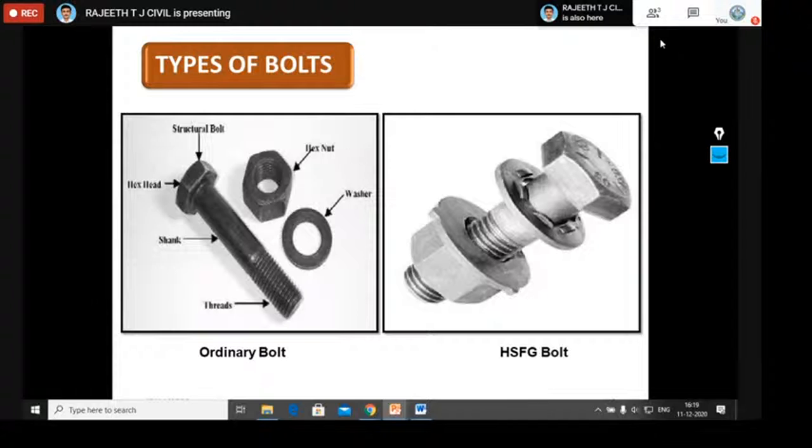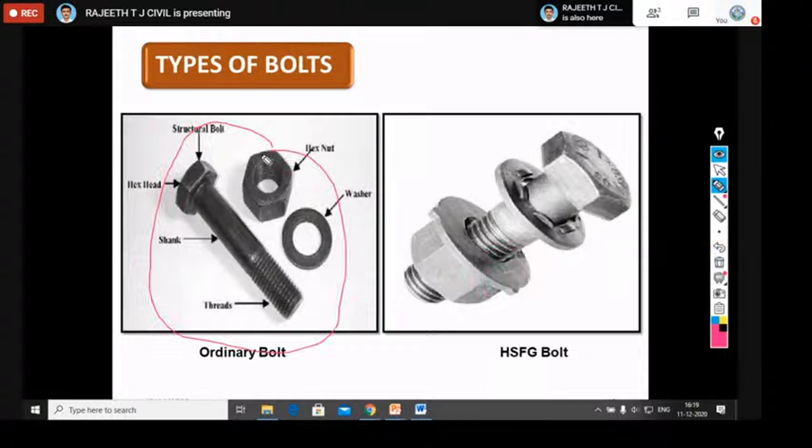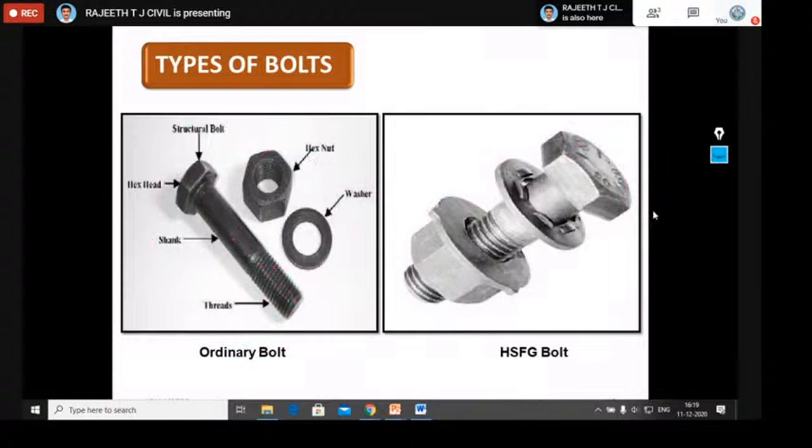So the first picture shows this one. The left hand side is your ordinary bolts, whereas the second one shows HSFG bolts. So this is the shank portion, and this is the thread portion. We are going to use this property while calculating the bearing strength of the bolt. So these were the types of bolts.